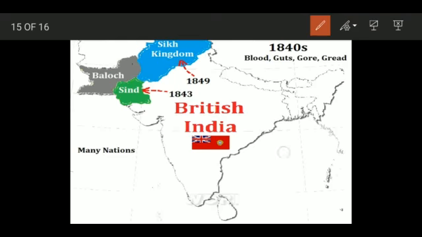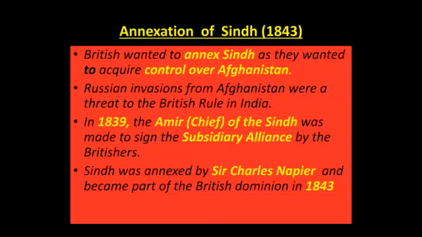That is why the British wanted to annex Sindh, as they wanted to gain control over Afghanistan, and the Russian invasions from there were a threat to British rule. They could come and attack and wipe out British rule in India. They thought it was better to quickly gain control over these border regions, secure the frontiers, and not let them enter the country.